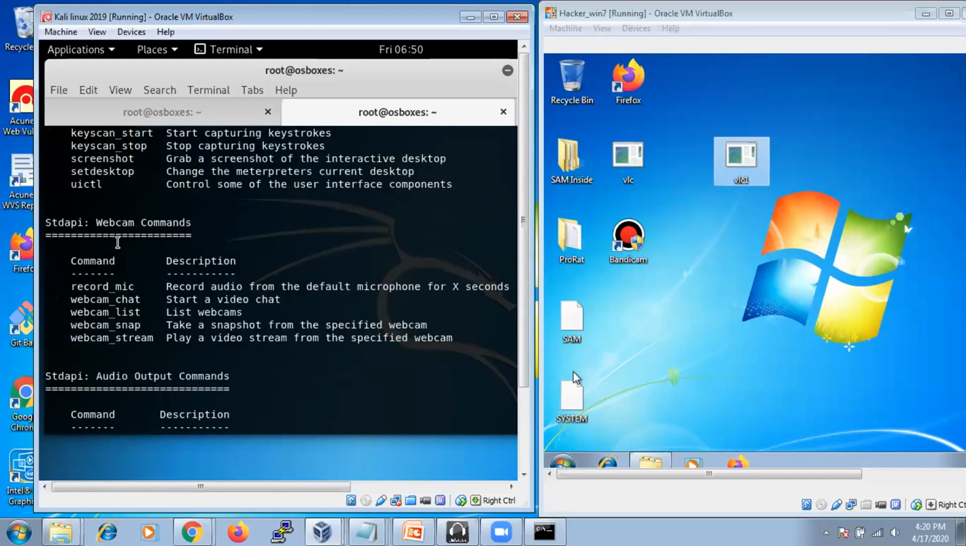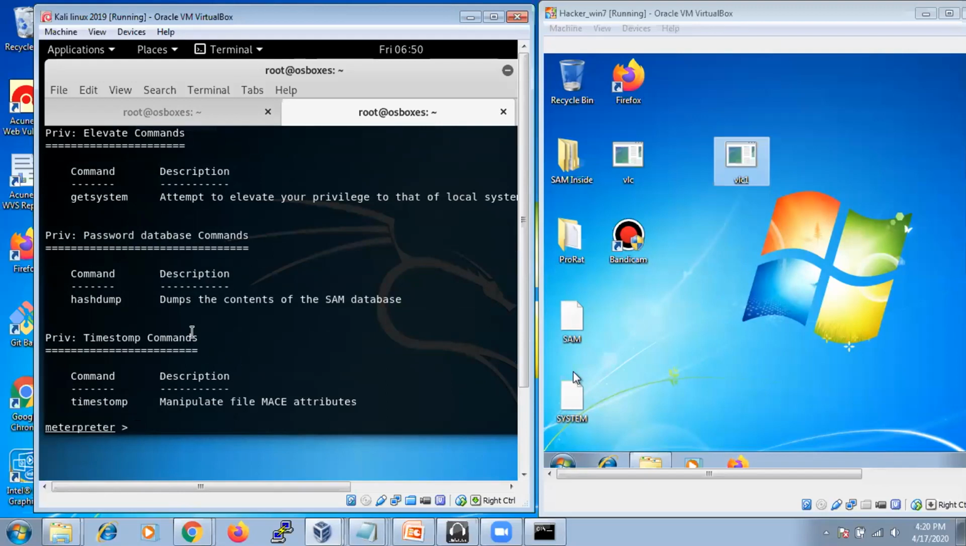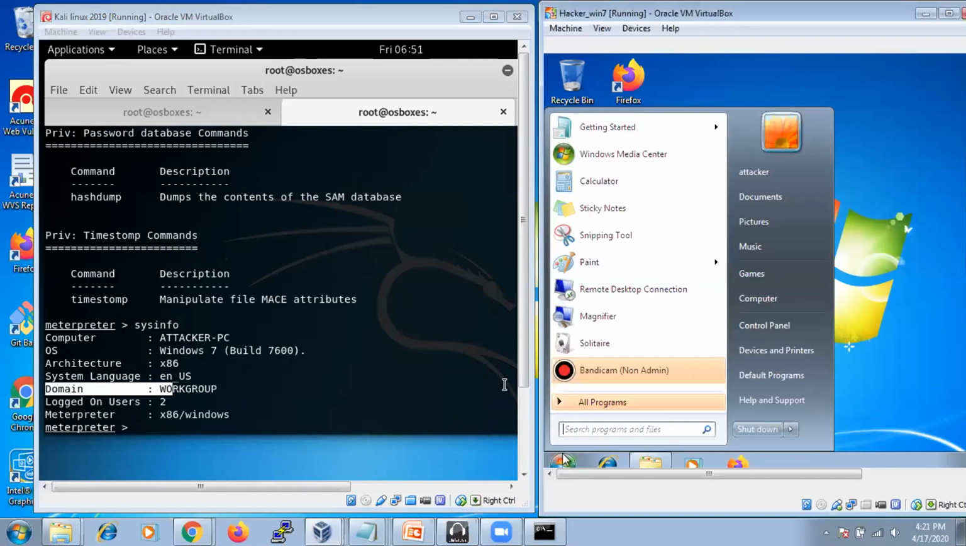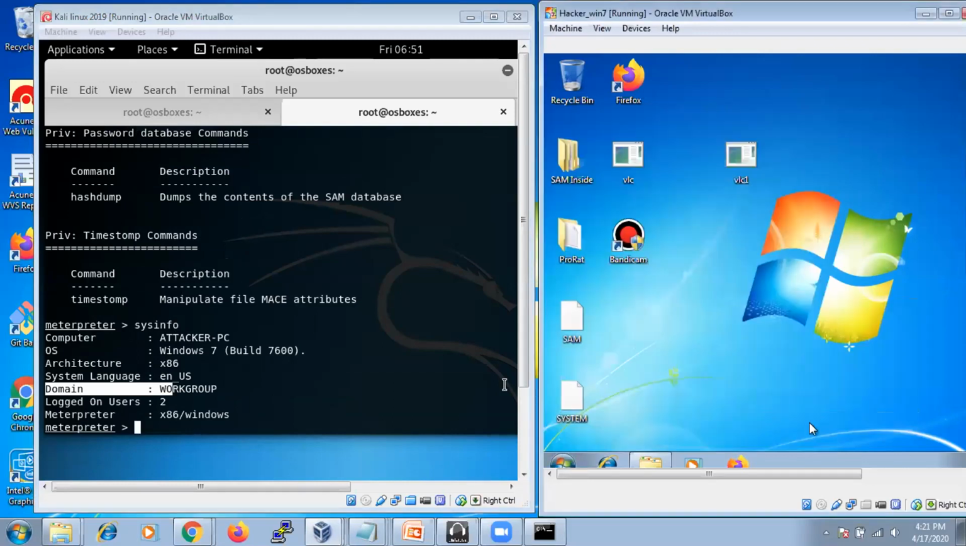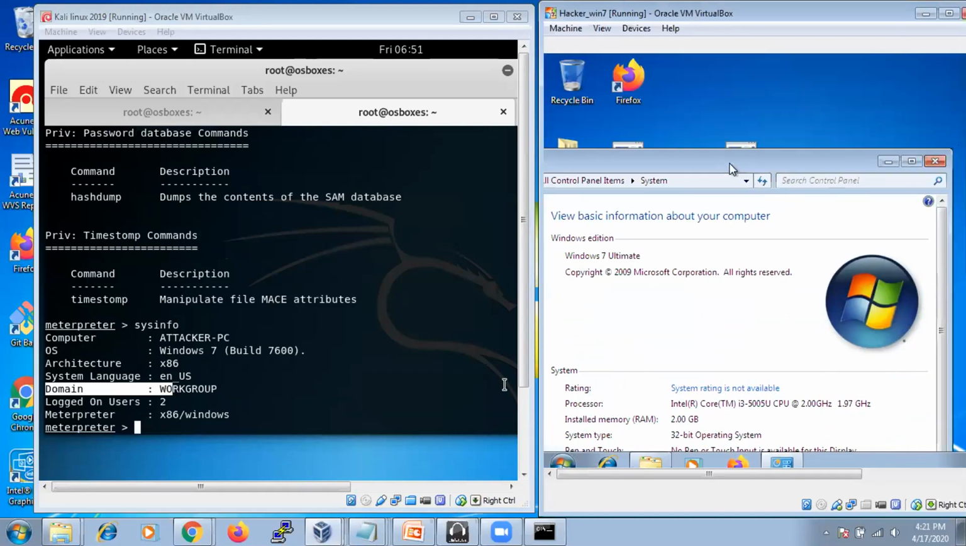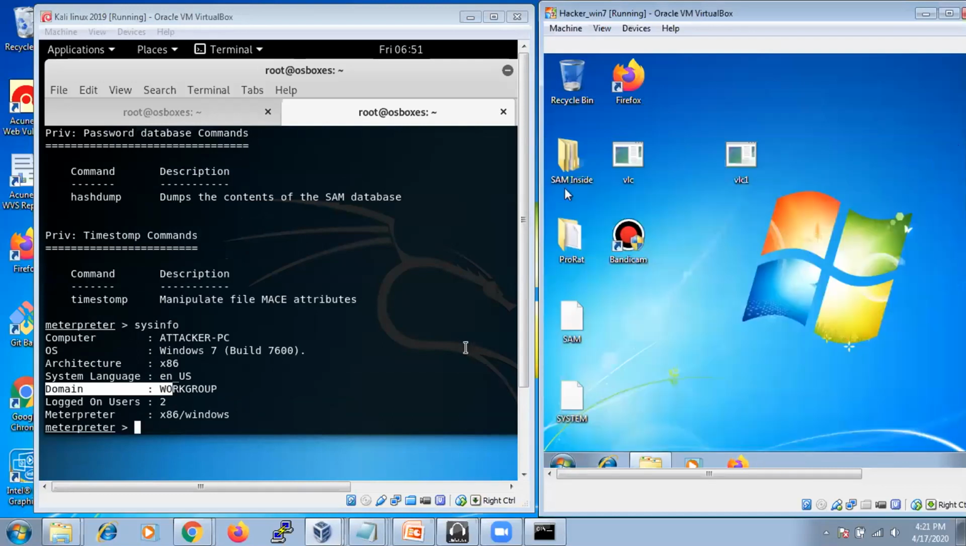If I want to get the system information, to check whether I have connected to the correct system or not, the command is sysinfo. Enter. The computer is Windows 7 with 32-bit, the computer name is attacker-pc, and it is in a workgroup. So we are connected to this particular machine. Well and good.